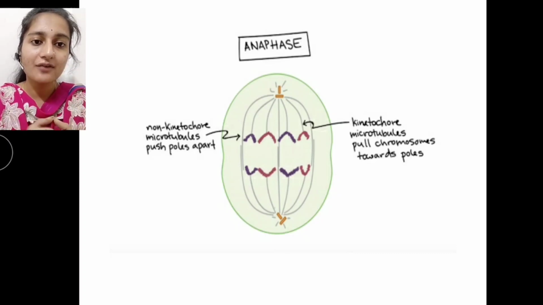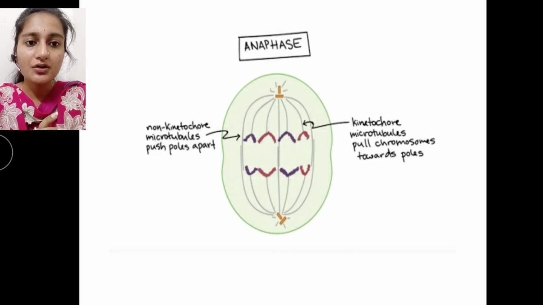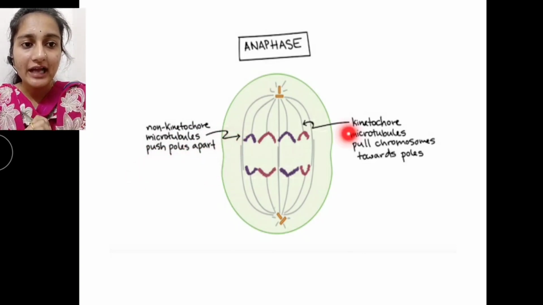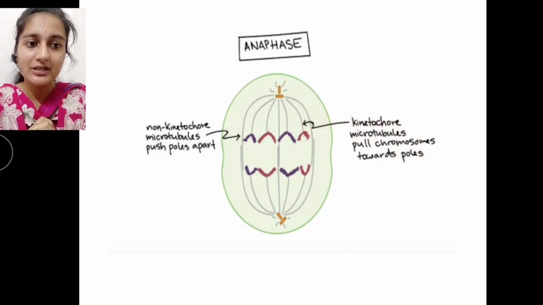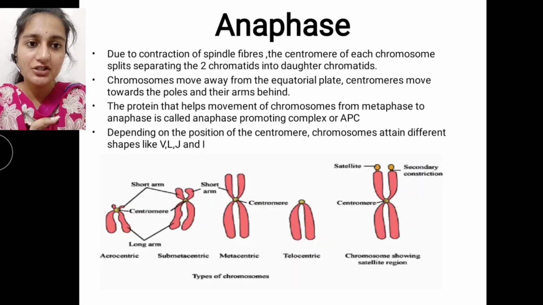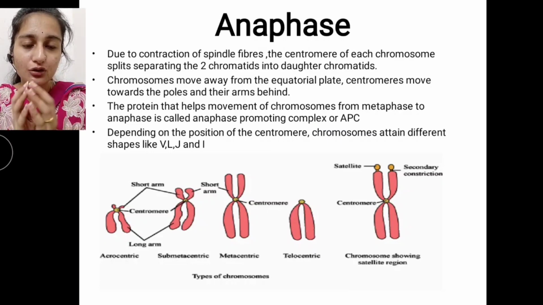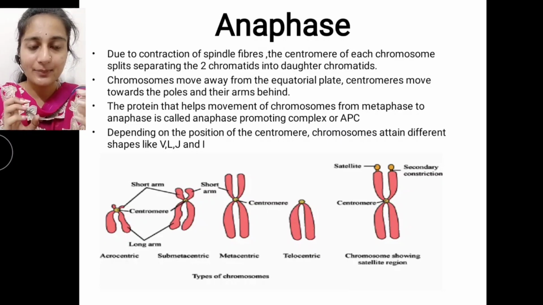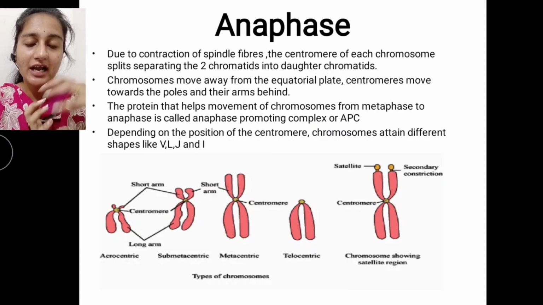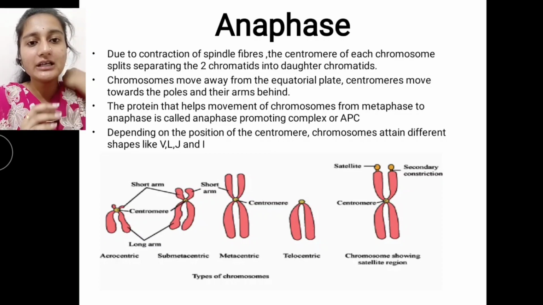We have two types of spindle fibers. You can see here the non-kinetochore microtubules push the poles apart, and the kinetochore microtubules, or the spindle fibers, pull the chromosomes towards the poles. Let's see what changes happen in anaphase. Due to the contraction of spindle fibers, the centromere of each chromosome splits and we get two chromatids, which are called daughter chromatids.